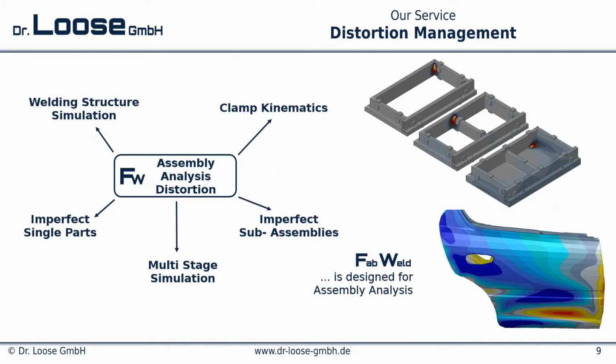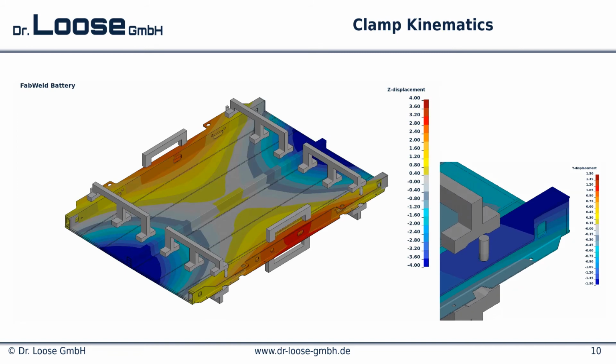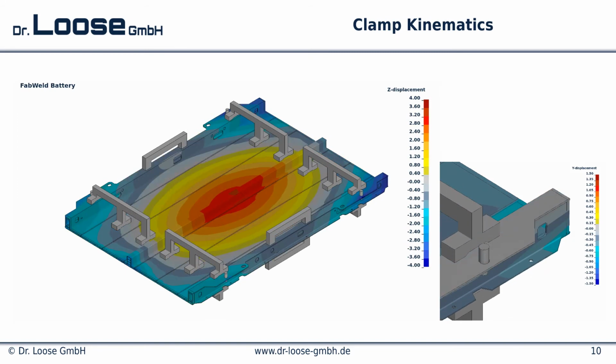Our distortion management requires more than only a welding structure simulation. We simulate the complete assembly of welded structures in multiple stages. We take into account the clamp kinematics. We take into account the imperfect sub-assemblies. We take into account imperfect single parts, and we simulate stage for stage. FabWeld is designed for assembly analysis. In this video, you see the deformation coming from the clamp closing calculated with FabWeld.